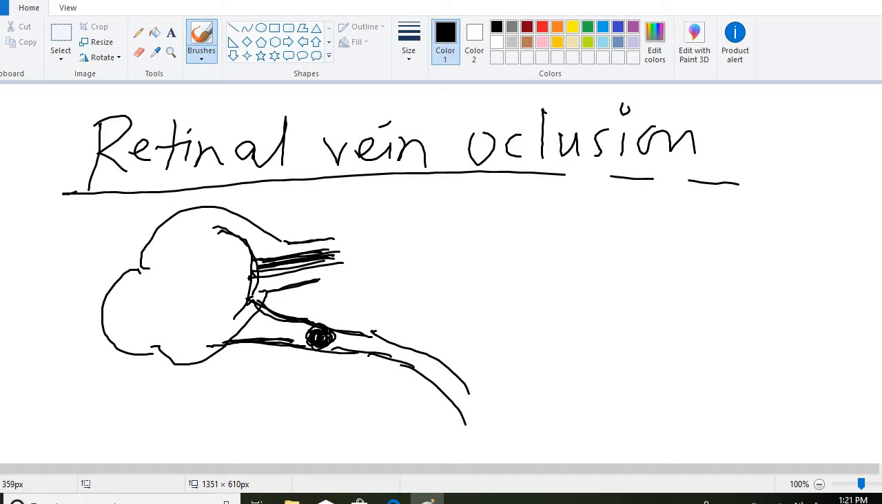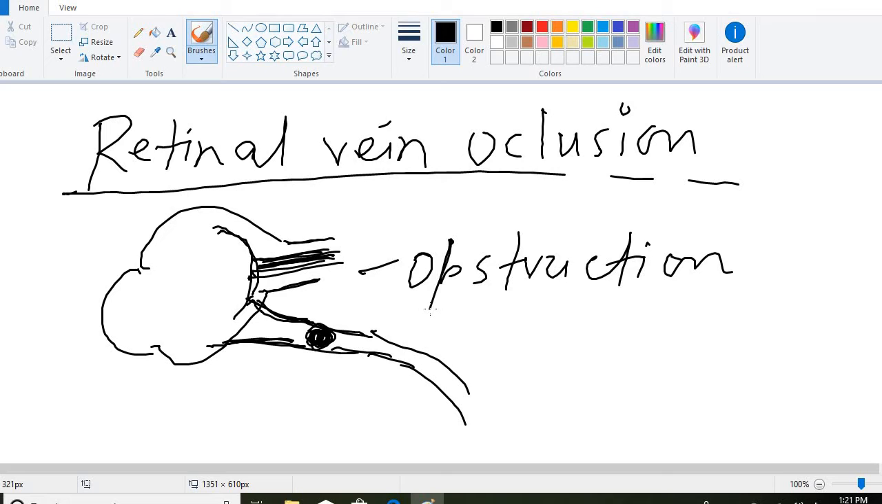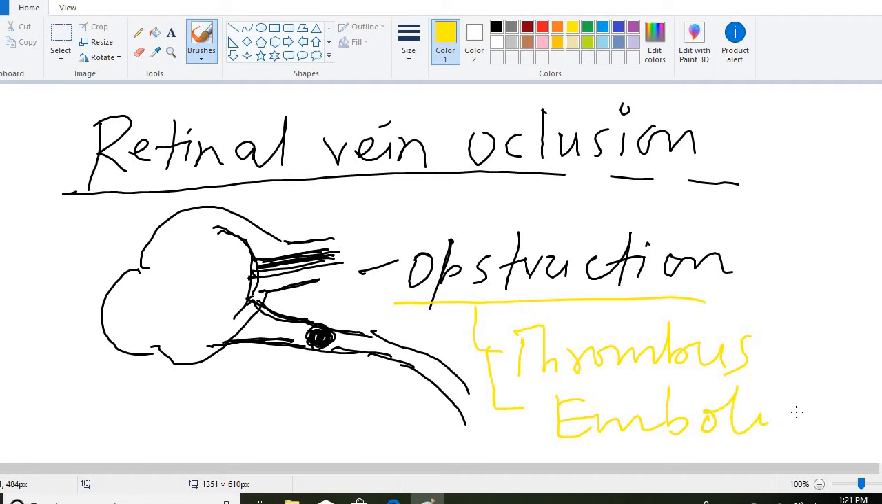When the vein which is draining blood from the eye is occluded, it is known as retinal vein occlusion, or obstruction of the retinal vein. When the retinal vein becomes obstructed, the obstruction occurs due to a thrombus or due to an embolus, and this occlusion of the retinal vein results in the condition called retinal vein occlusion.